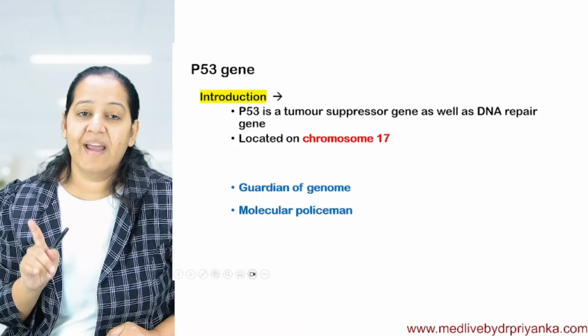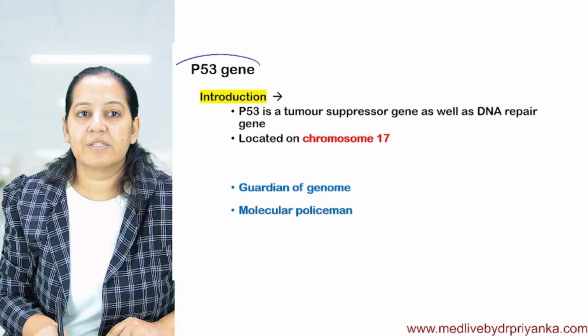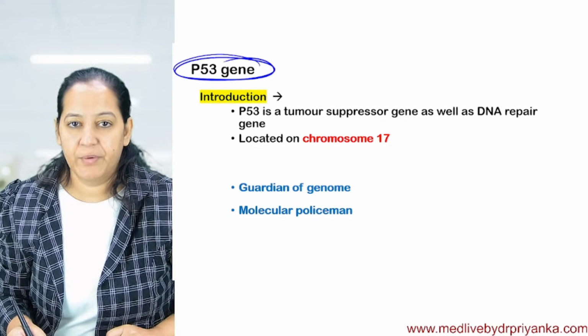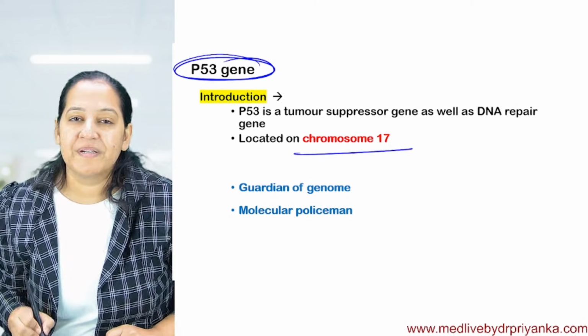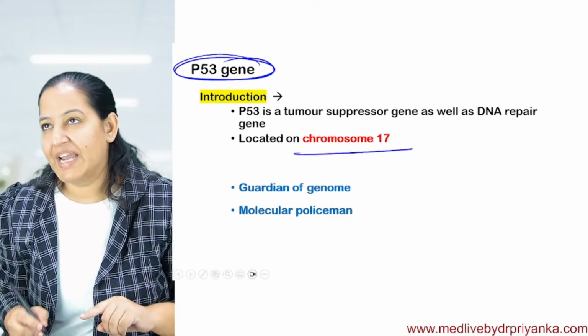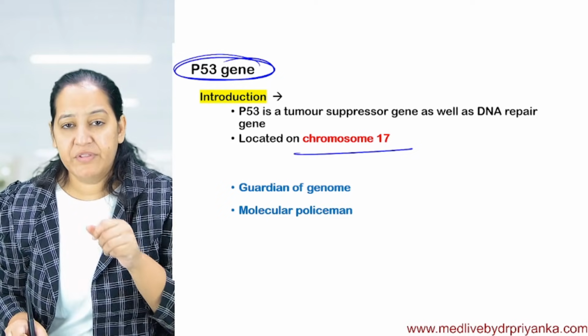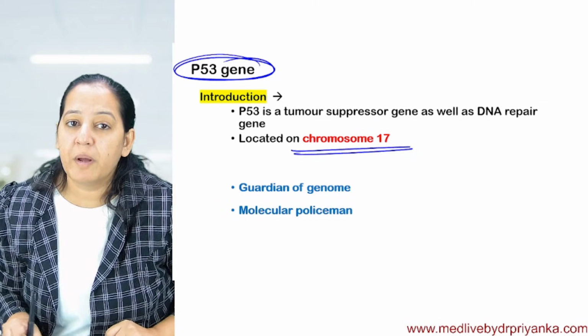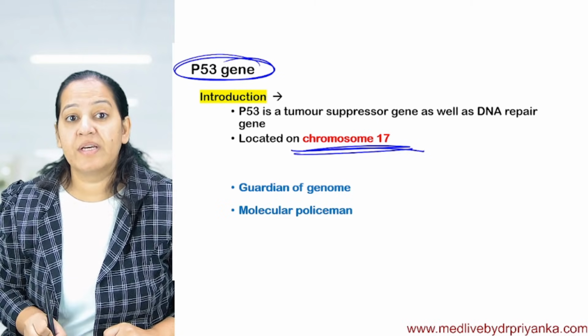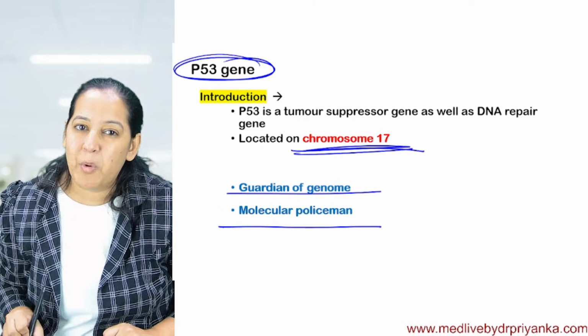Please read the list completely, and I am teaching you P53 over here. So let's start P53. P53 is present on chromosome number 17, like ABL was present on 9 and BCR was present on 22. P53 is present on chromosome number 17. P53 is known as guardian of the genome, or it is known as molecular policeman.